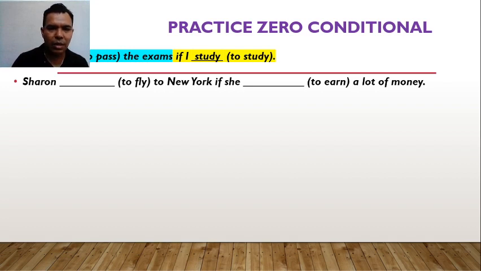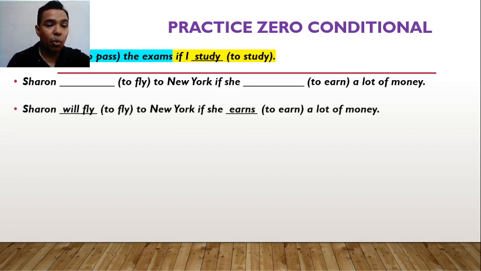Let's start with this new example. Sharon, as this sentence doesn't have if, I imagine this is the result. What is the if condition? If she earns a lot of money. So the result is Sharon will fly, that is the possible result. Sharon will fly to New York if she earns a lot of money. And remember, earns with the s because it's third person. You are talking about her.